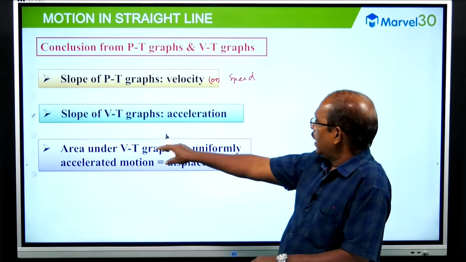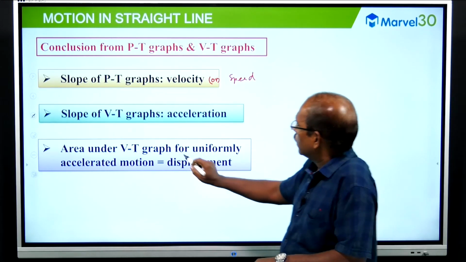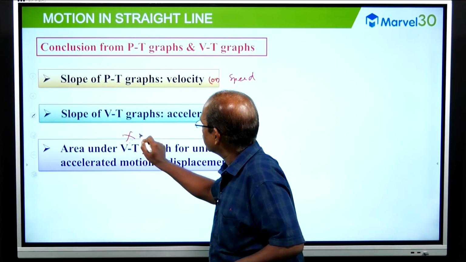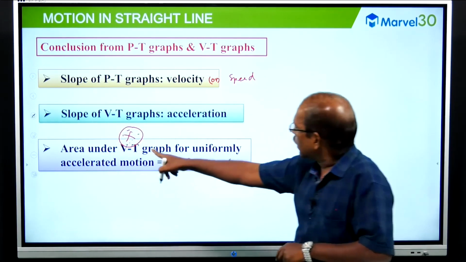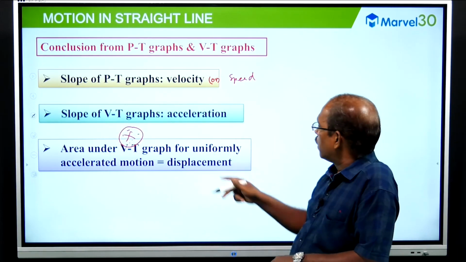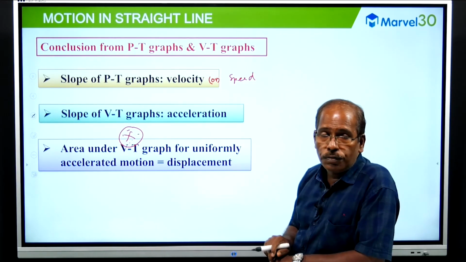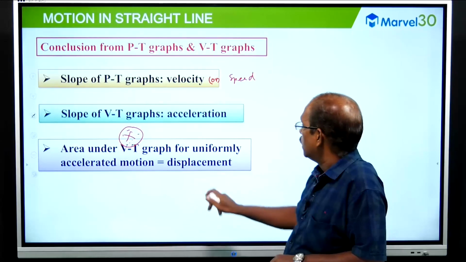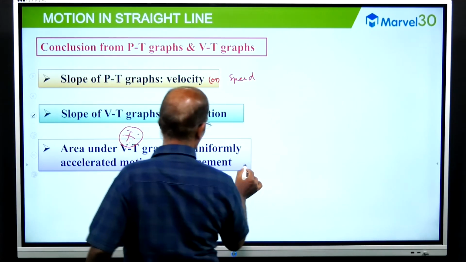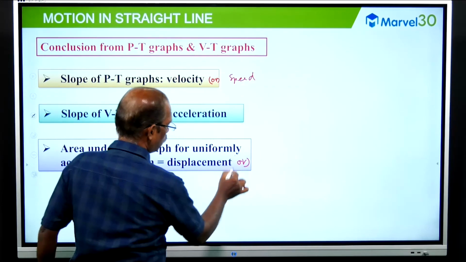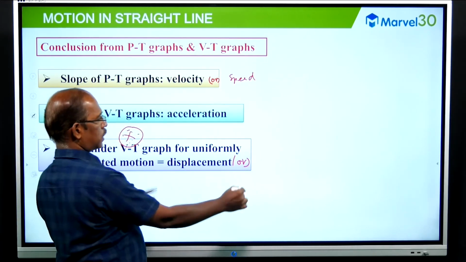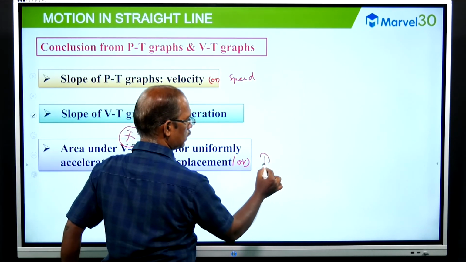Okay. Area, just now we discussed, this is very important. The area under the velocity time graph for uniformly accelerated motion is the displacement, or the magnitude of displacement, the distance.